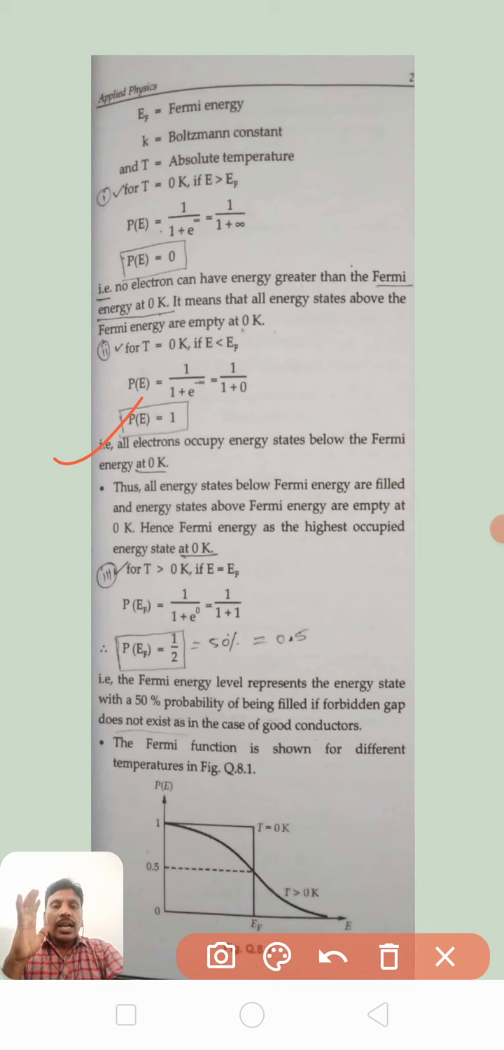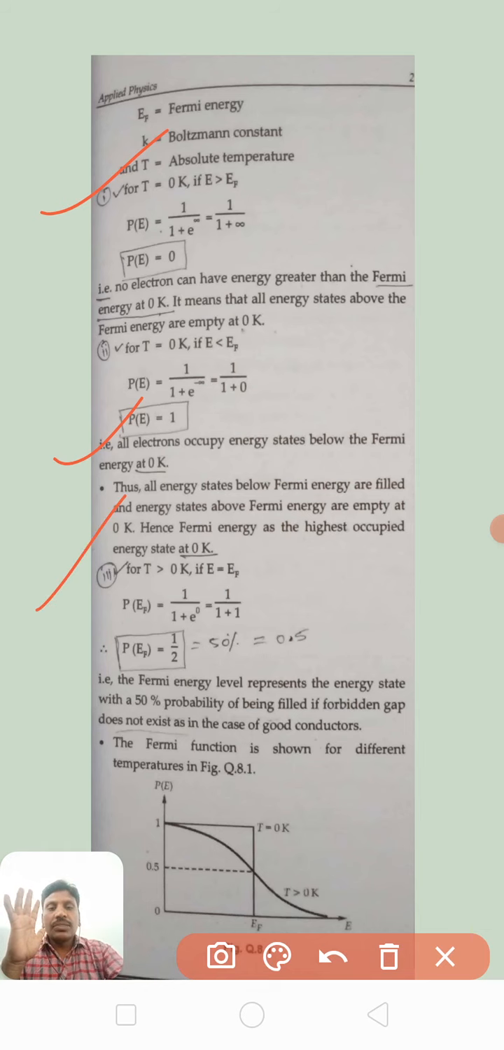Look, when absolute temperature is 0 and the energy is below the Fermi level, then there is a probability of electrons occupying the energy. But if absolute temperature is 0 and energy is more than the Fermi energy, then it is not possible for electrons to occupy that energy state.